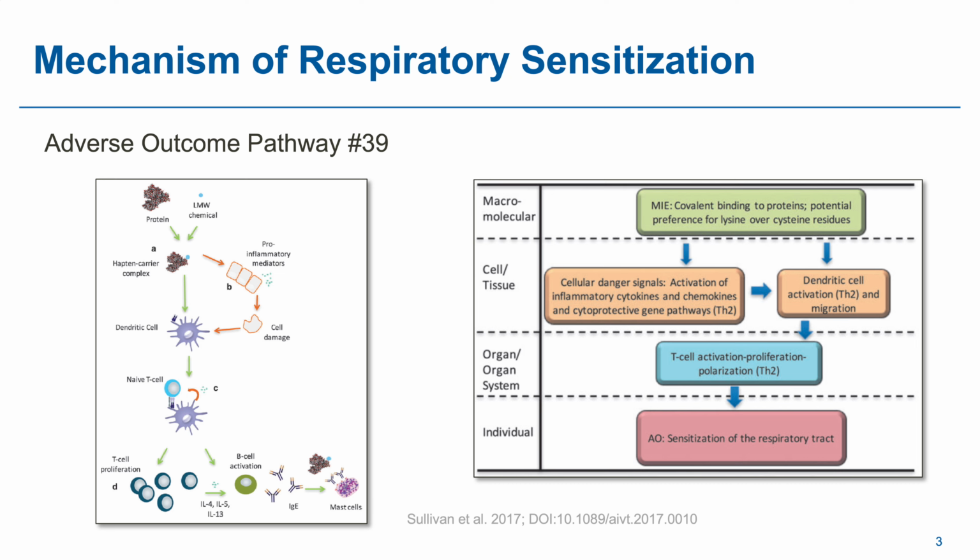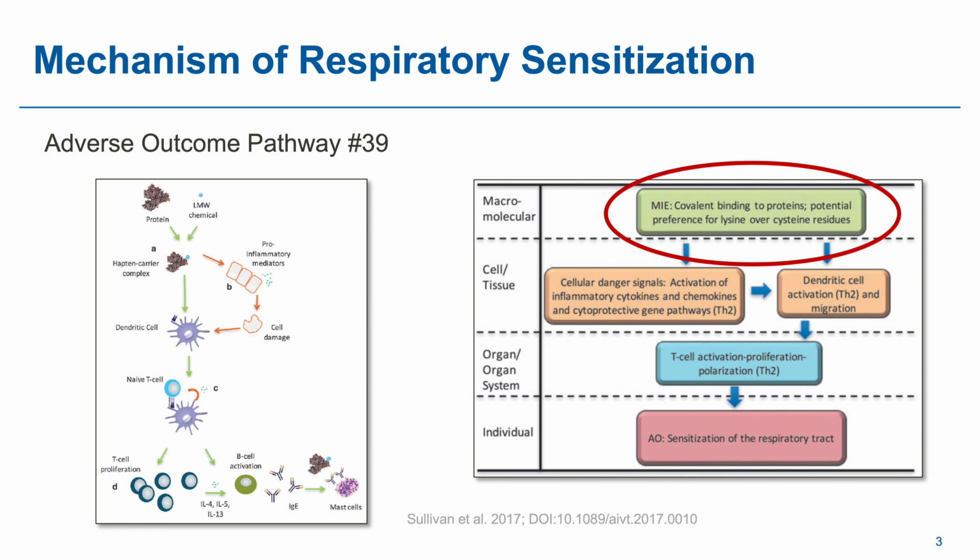In fact, this process step is formalized in an adverse outcome pathway, or AOP, for respiratory sensitization. This AOP describes a mechanistic sequence of events starting with the covalent binding of electrophilic chemicals to proteins in the respiratory tract, referred to as key event 1. This initial protein binding can alter protein structure and trigger downstream biological responses, including activation of immune cells, production of cytokines, and ultimately a T helper 2-driven immune reaction that leads to clinical outcomes such as asthma.